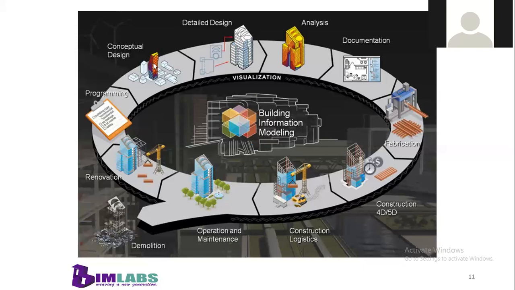We can create the conceptual drawing. After conceptual drawing creation, we go for detailed drawing, then analysis of the building, then documentation, preparing the document, then fabrication, then construction 4D and 5D, construction logistics, operation and maintenance. Even at the time of renovation and the demolition stage, we can use this BIM data. Building information modeling technology and tools can be used in all the processes of a project. These are the different steps involved in any project.